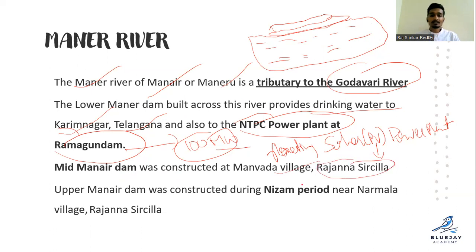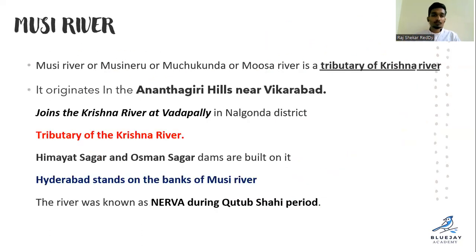And Upper Maneru Dam was constructed during the Nizam period near Narmala village, Rajanna Sircilla. So we have Lower Maneru, Upper Maneru, and the middle Maneru. Clear?